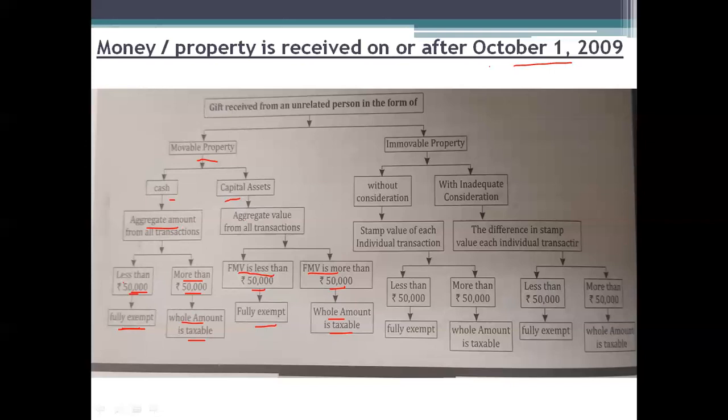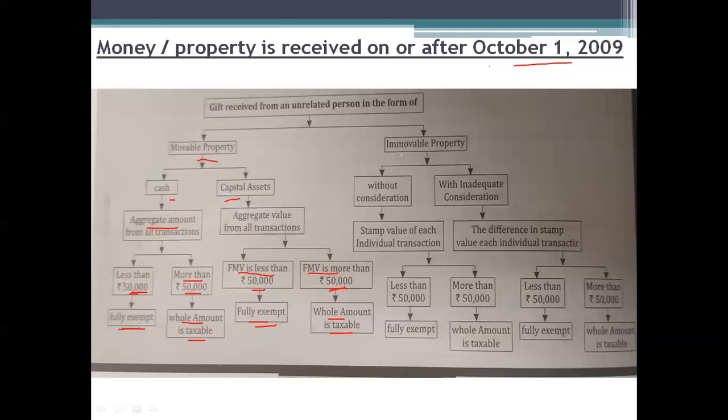And if you are receiving a capital asset from a non-related person, we need to take all the transactions in the previous year into consideration, and check whether the fair market value of all the transactions is less than 50,000, then the value will be fully exempted. If the fair market value of all the transactions is more than 50,000, then the whole amount is taxable.